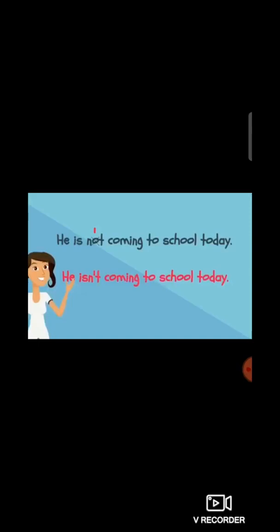He is not coming to school today. So here students, how do we use not in a short way? In a short sentence we can say, he isn't coming to school today. Right students?